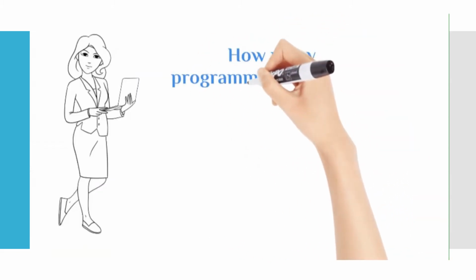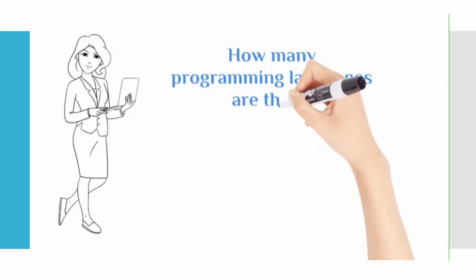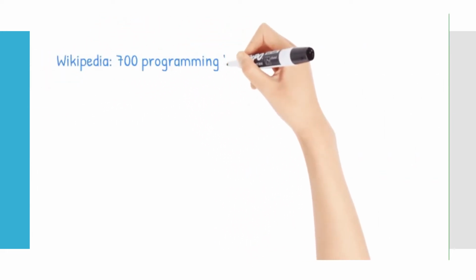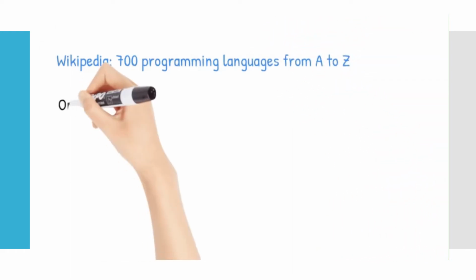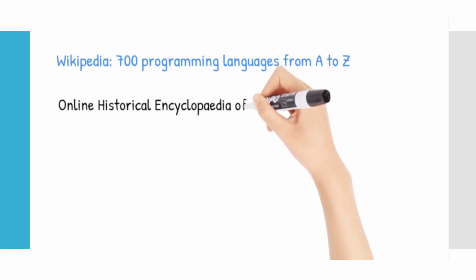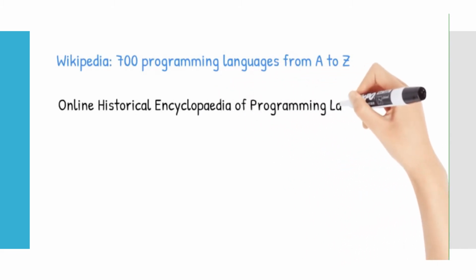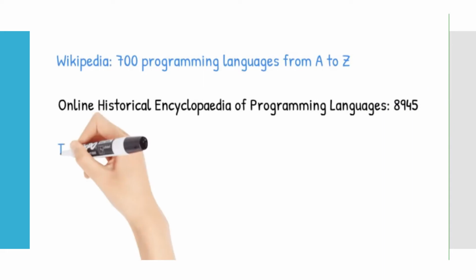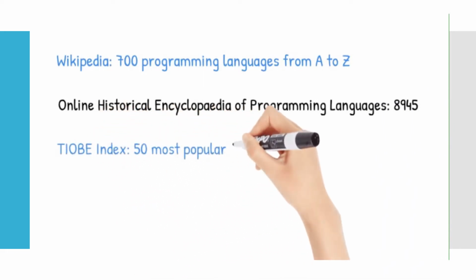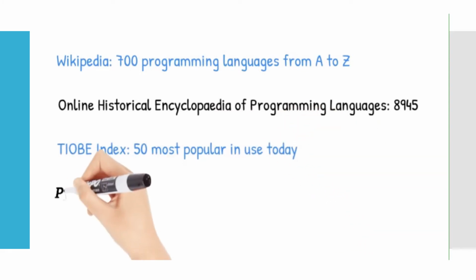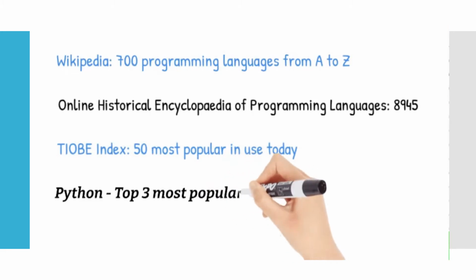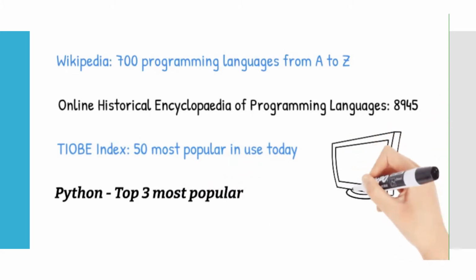So, how many programming languages are there? Wikipedia listed about 700 programming languages from A to Z. The online historical encyclopedia of programming languages stated that there are 8,945 programming languages from the 18th century to the present. The TIOBE index shows that there are 50 most popular programming languages in use today, and Python is in the top 3.